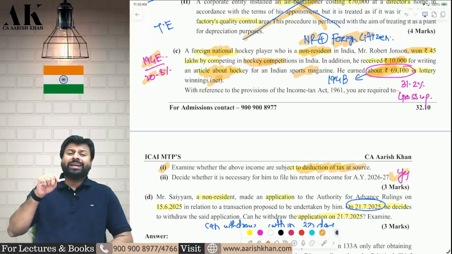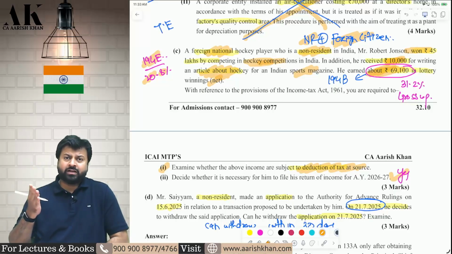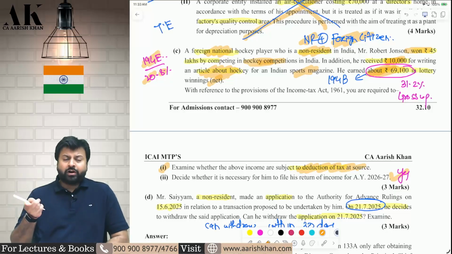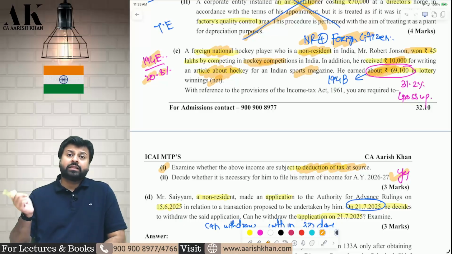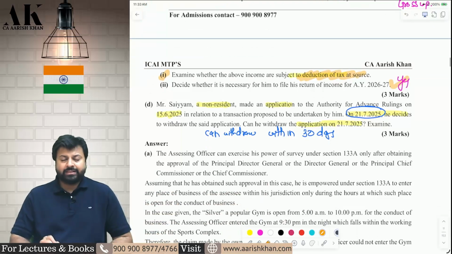If they would have only earned first two incomes and TDS would have been deducted, there is no need to file the return. Now because the foreign national player is also earning horse race or lottery income, whatever it is, therefore he is liable to file the income tax return. But in this case, yes, he has to file because he is earning lottery also.